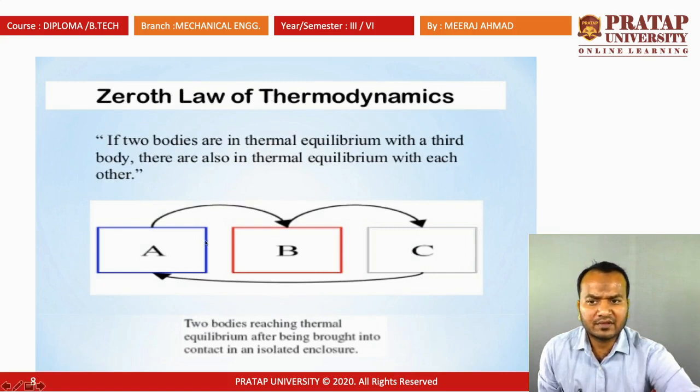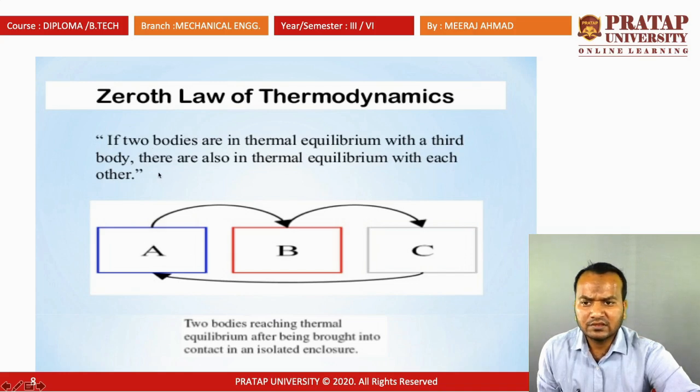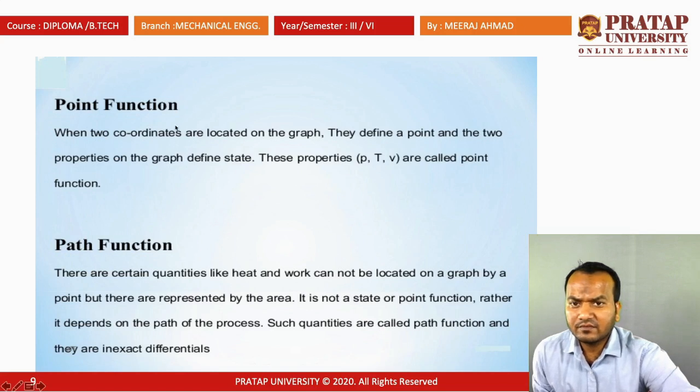Zeroth law of thermodynamics. If two bodies are in thermal equilibrium with a third body, that is, if A is in thermal equilibrium with B, and C is in thermal equilibrium with B, then A is automatically in thermal equilibrium with C. So if two bodies are in thermal equilibrium with a third body, they are also in thermal equilibrium with each other.